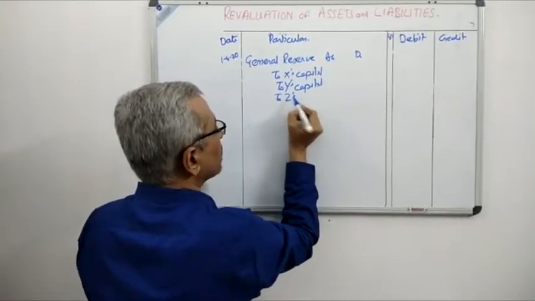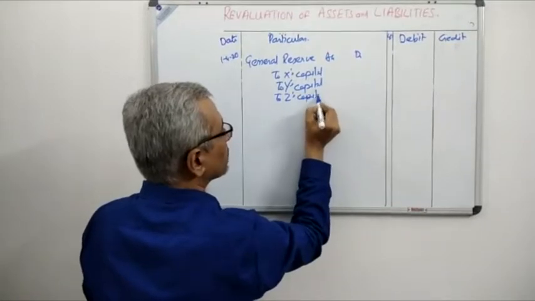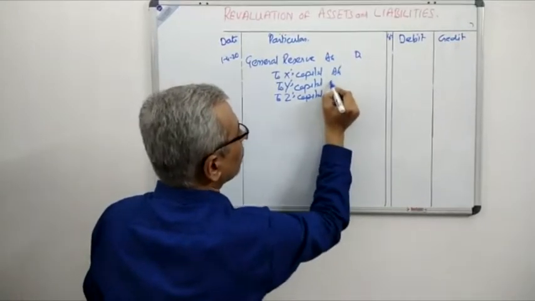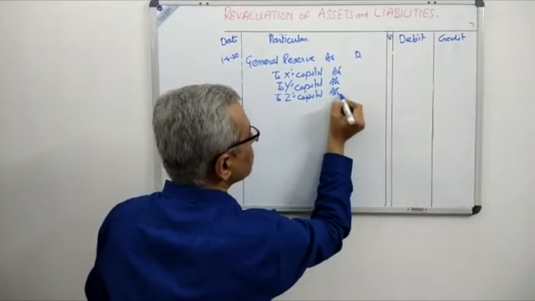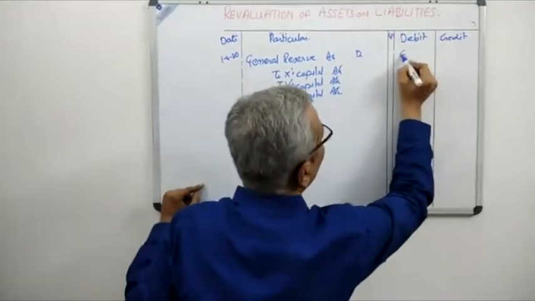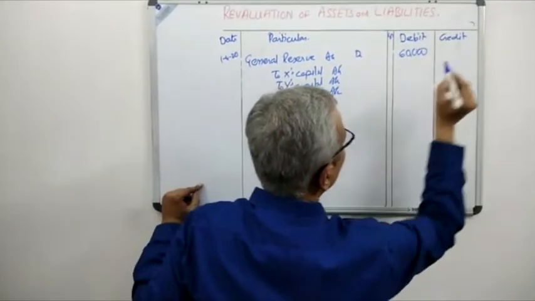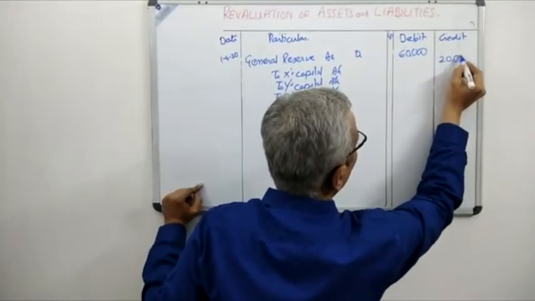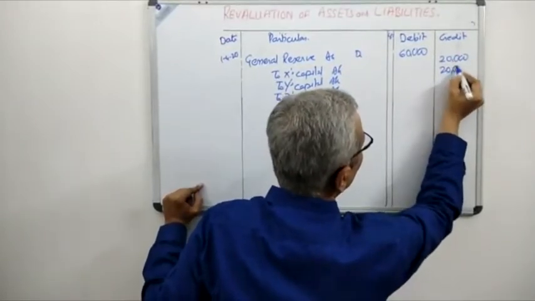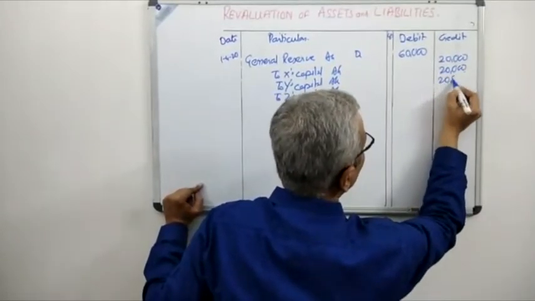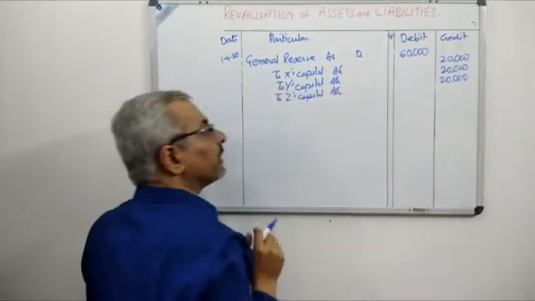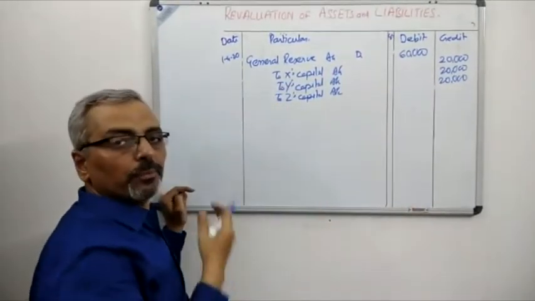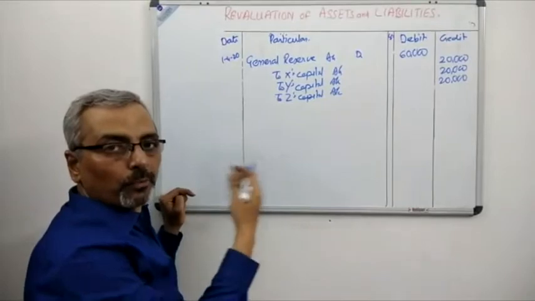If you remember, the general reserve given in the question is 60,000 and the profit sharing ratio is equal. Therefore, 20,000 to X, 20,000 to Y and 20,000 to Z. I hope you know the narration: being general reserve distributed among the partners.